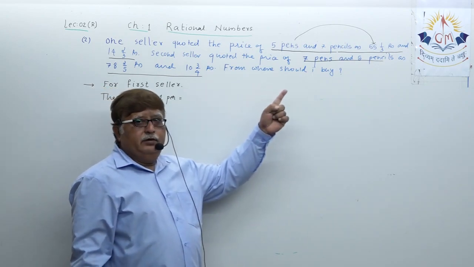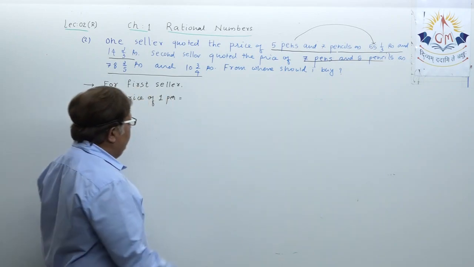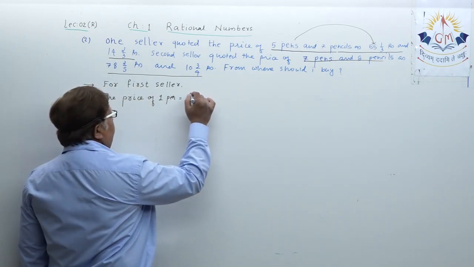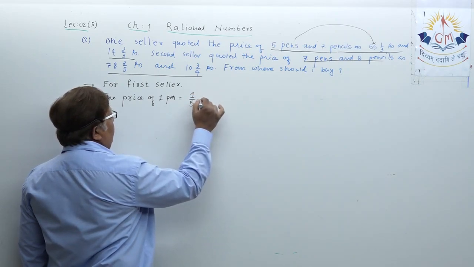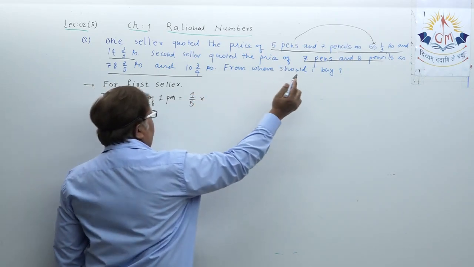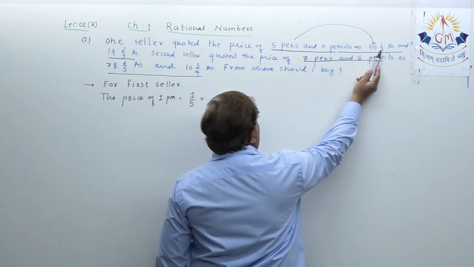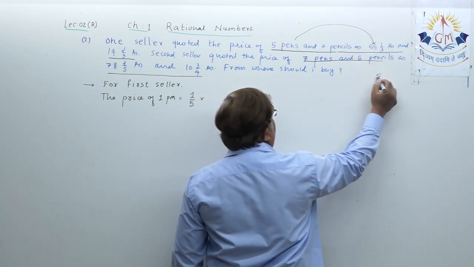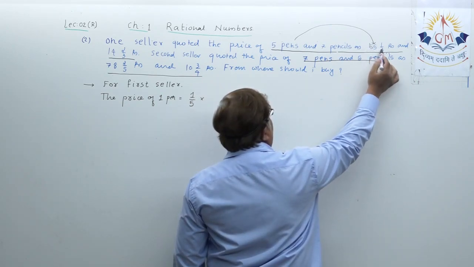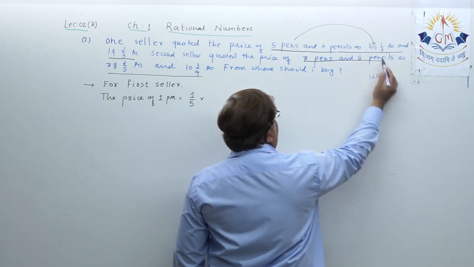Either divide the amount by 5 or multiply by 1 upon 5. Let us write 1 upon 5 into, convert this amount into fraction. What is 55? 3 fives are 15, 1, 3 fives are 15 plus 1, 165.